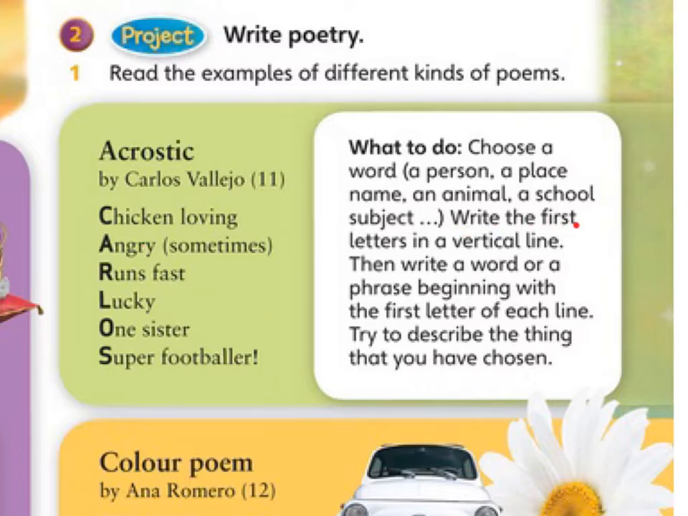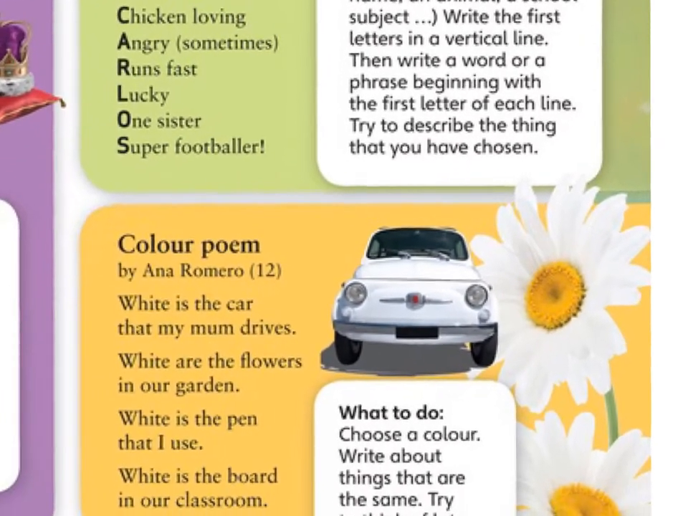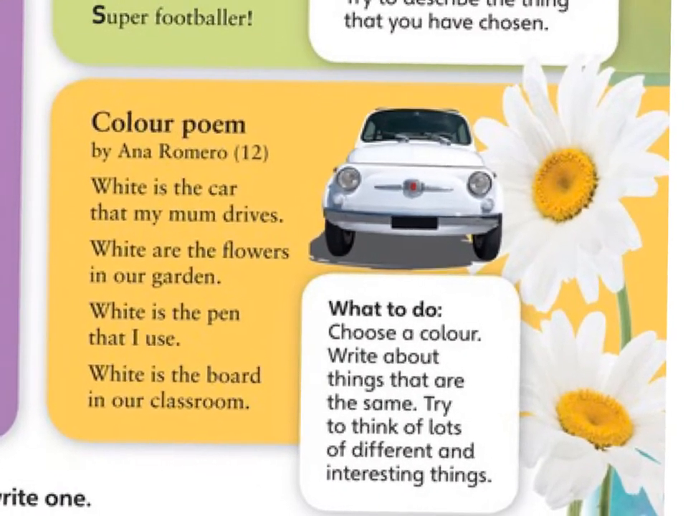And here it says, write the first letters in a vertical line, then write a word or a phrase beginning with the first letter of each line. Try to describe the thing that you have chosen. Okay, so again, if we have doubts, we can check it by Zoom.